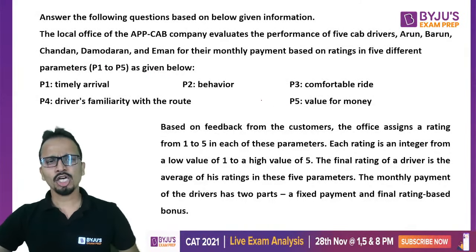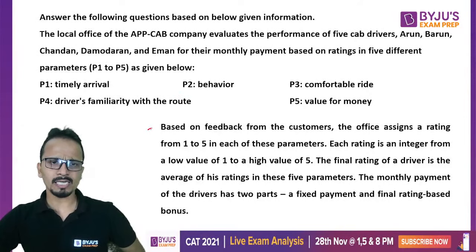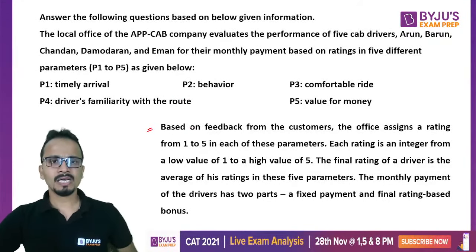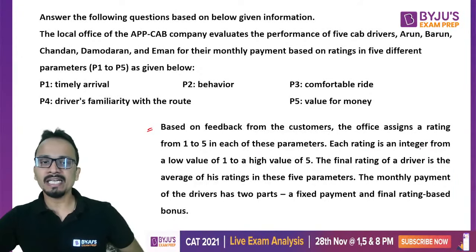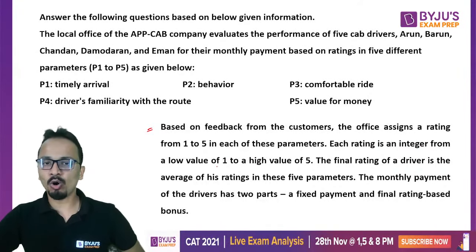No need to read their names; we'll read them if required. Now start reading from there, saving time. Based on feedback from the customers, the office assigns a rating from 1 to 5 in each of these parameters. Each rating is an integer from a low value of 1 to a high value of 5.